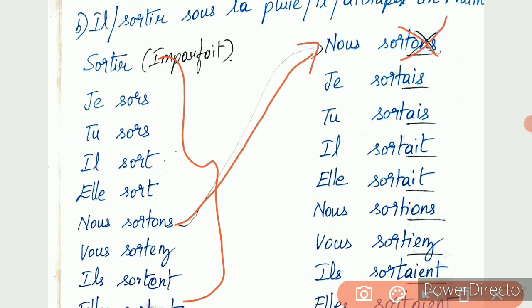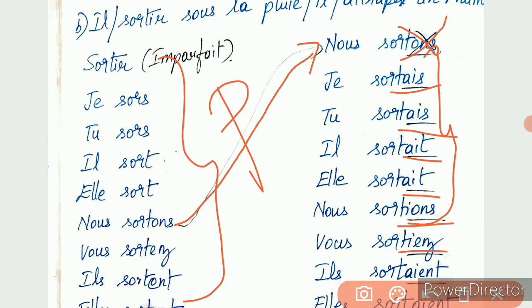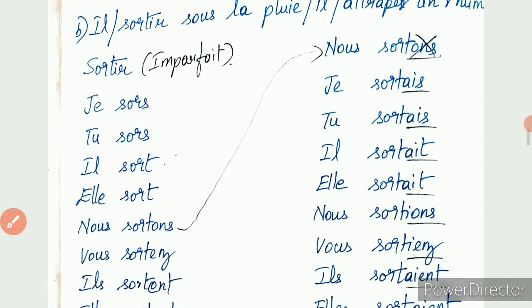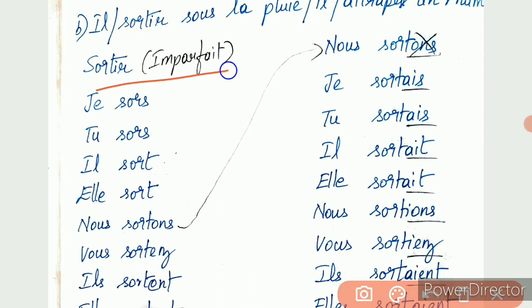Remove this ons and then add ais, ais, ait, ait, ions, iez, aient, aient. So all these are imperfect endings. This is present tense and this is imperfect. Clear? So you are writing the sortir verb in the imperfect.